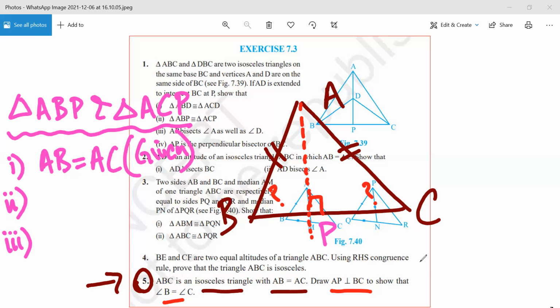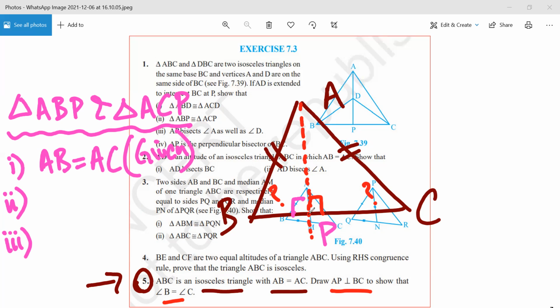So how will you prove? There is a lot of other information which is also given. Can you tell me the second thing? Angle BAP equals angle PAC. No, that is not given. Can you see the angles which are given to be equal?